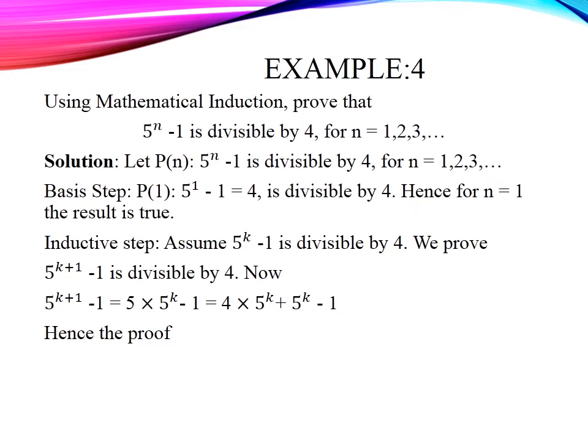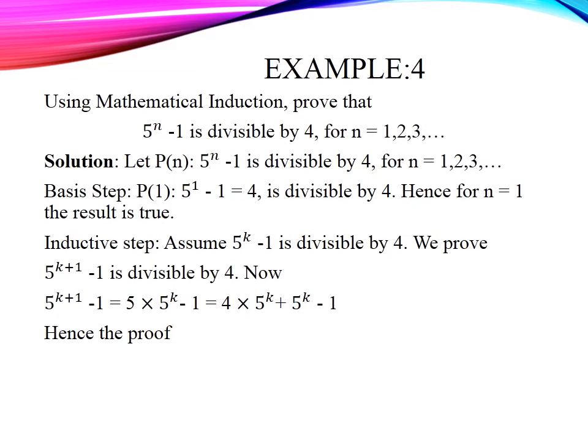Next example. Using mathematical induction, prove that 5 power n minus 1 is divisible by 4 for n equal to 1, 2, 3. As before, let us take P(n) as the statement that 5 power n minus 1 is divisible by 4. We check for n equal to 1. 5 minus 1 equals 4, it is divisible by 4. It is obvious, hence the basis step.